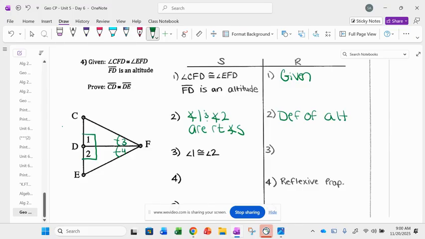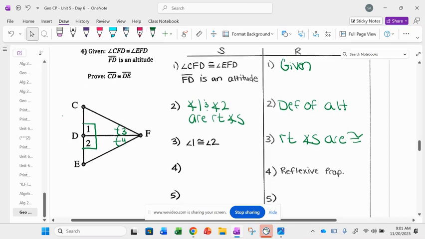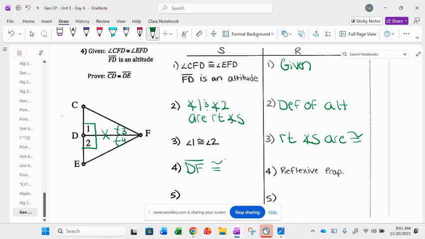And now who remembers, after we say we have right angles, we have to say that they're congruent. But what's the reason? Milani? You got it. Right angles are congruent. And then it's saying something's reflexive. Bella, what do you think we're saying is reflexive here? You got it. DF congruent to DF, reflexive.